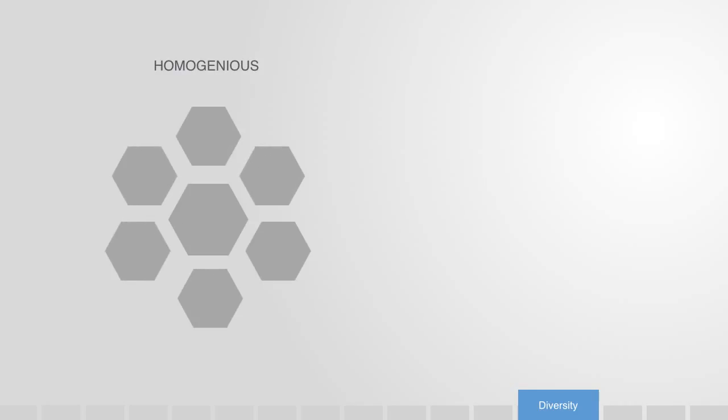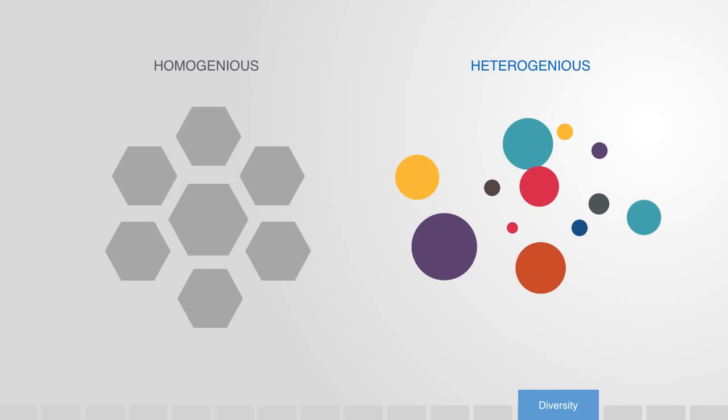Next, complexity is also a product of the degree of diversity between elements. When all the elements within our system are very similar or homogeneous, then it is much simpler to model, design, or manage, as opposed to dealing with a heterogeneous organization composed of many diverse parts, each with their own unique set of properties.